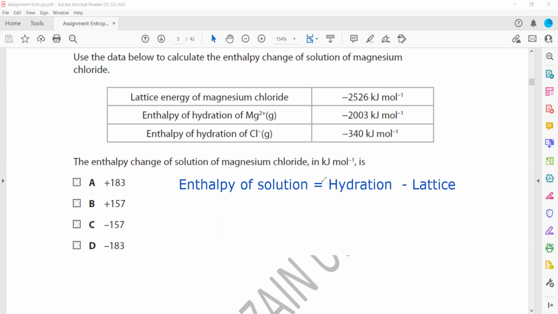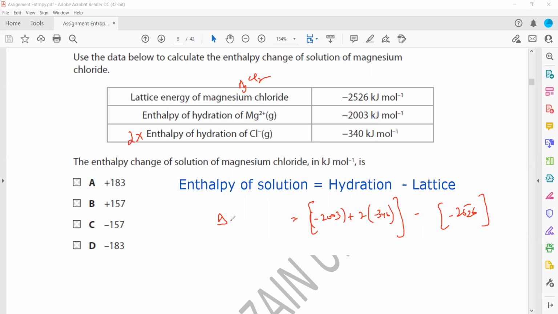So for the hydration energy, what are the ions hydrated? Because to form magnesium chloride, there must be 2 chloride ions. So the hydration energy will be minus 2003 plus 2 multiplied by minus 340. That's the hydration, minus the lattice energy for magnesium chloride, MgCl2, which is minus 2526 kilojoule per mole.